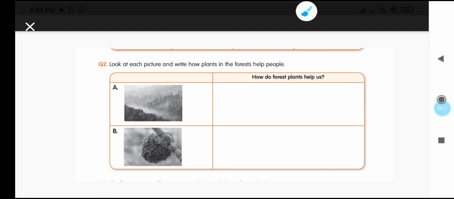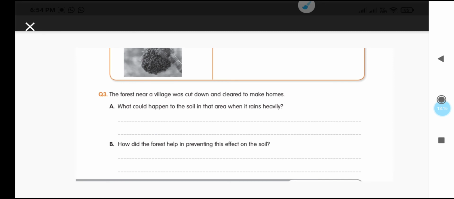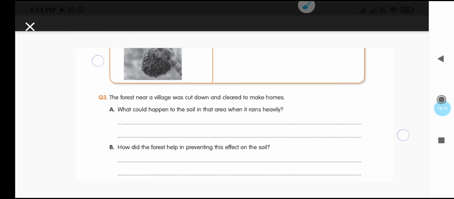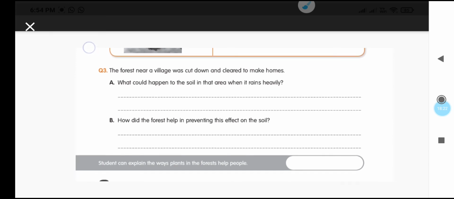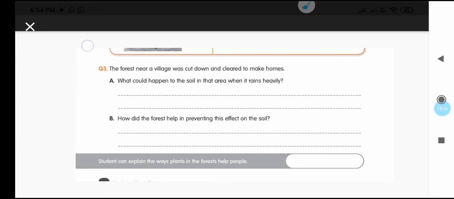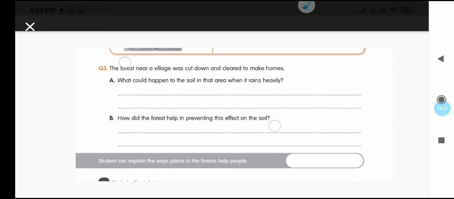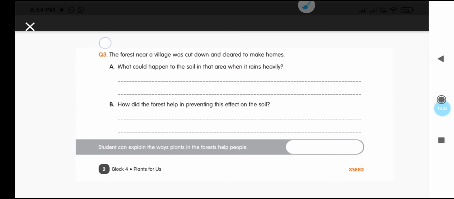Third question, what has been given we will see once. The forest near a village was cut down and cleared to make homes. So what could happen to the soil in that area when it rains heavily? What happens when most of the trees are cut down and cleared to make homes?